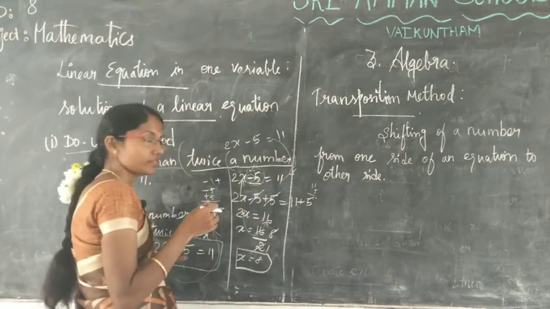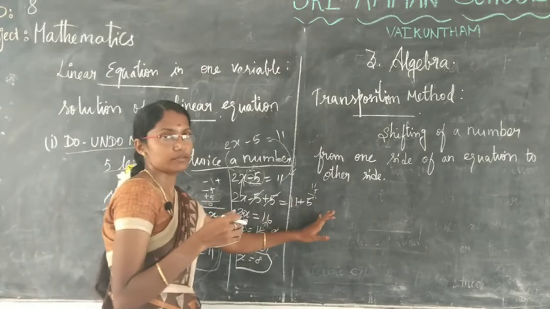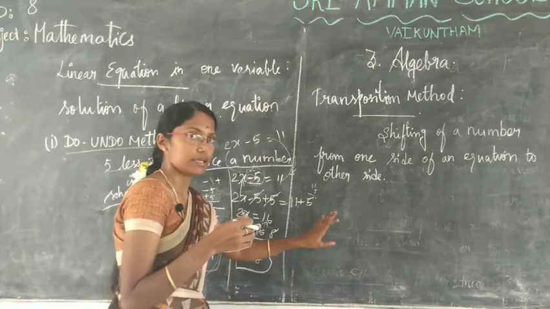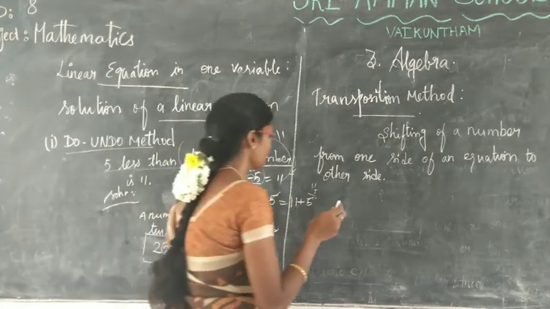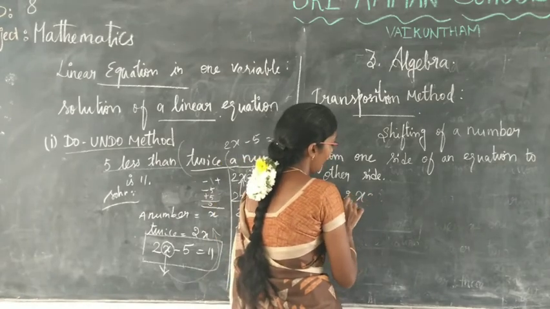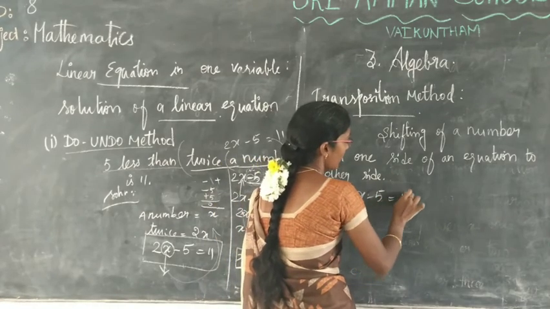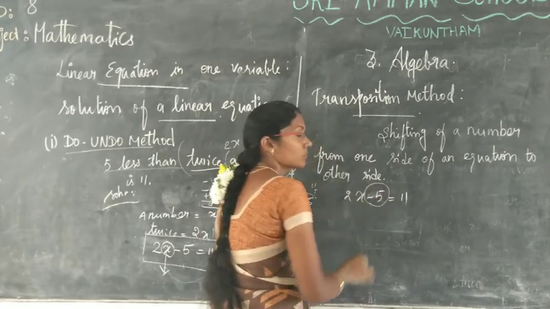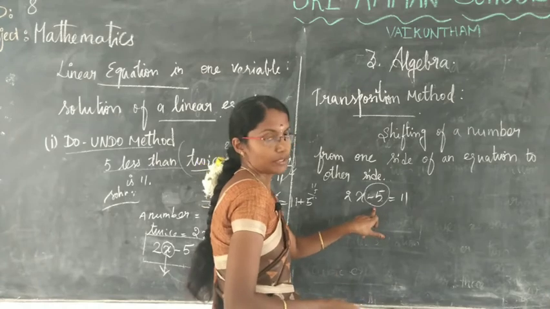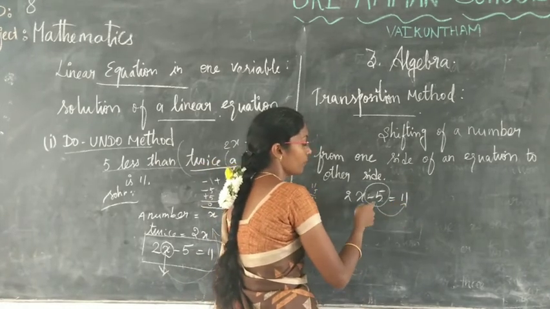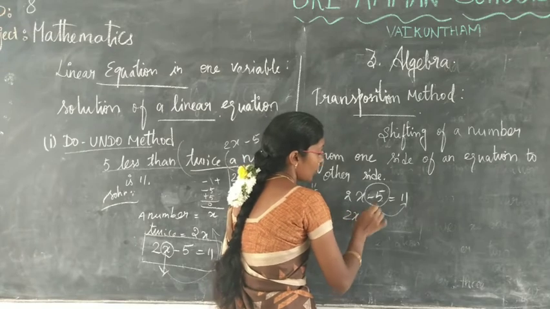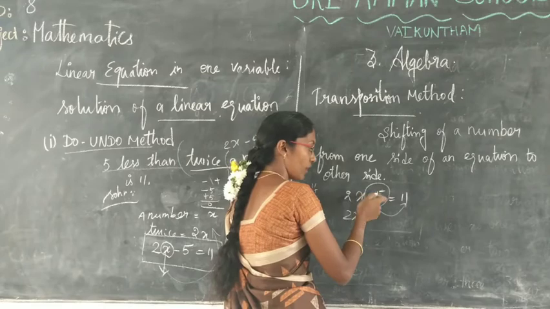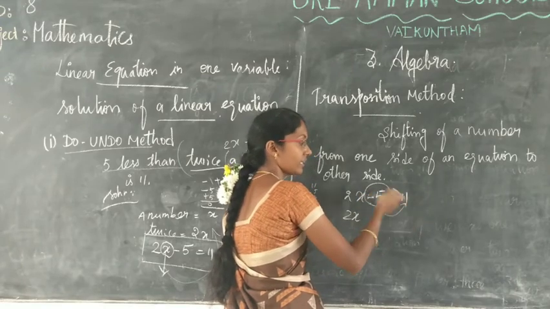So we are going to find the solution, but in another method. Same question, same solution. The equation is 2x minus 5 equal to 11. We transpose this number from the left hand side to the right hand side. When it moves to the opposite side, it changes its symbol.